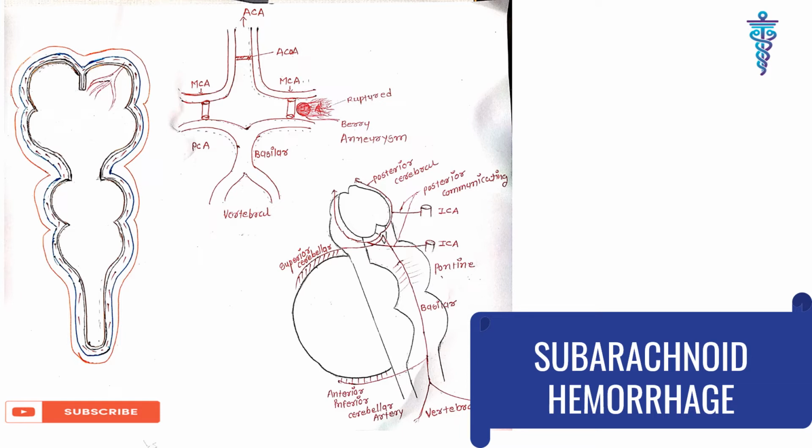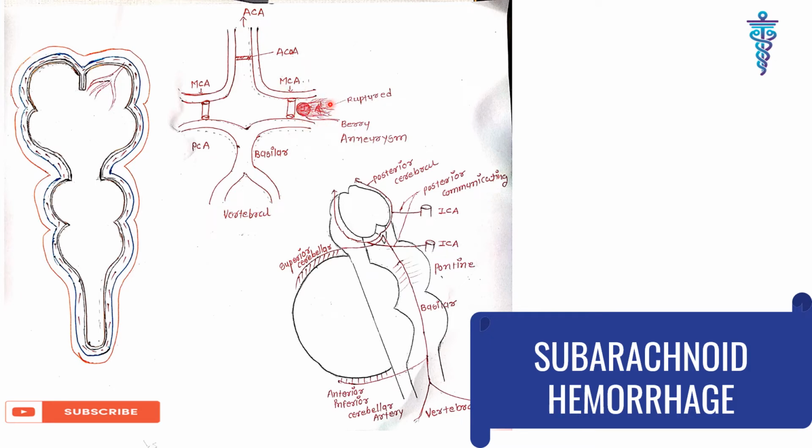Subarachnoid hemorrhage is bleeding between the arachnoid and pia mater, in the subarachnoid space, due to rupture of a berry aneurysm in the circle of Willis in 80% of cases. In other cases, an arteriovenous malformation ruptures. What is an aneurysm? An aneurysm is an abnormal and irreversible dilation of the vessel wall.